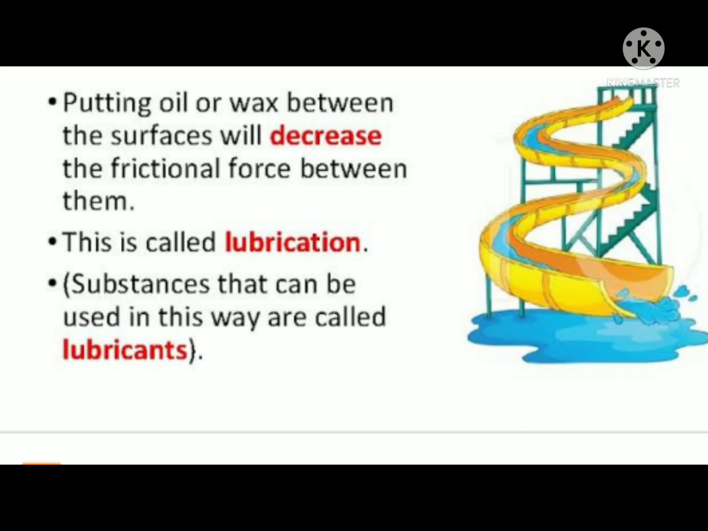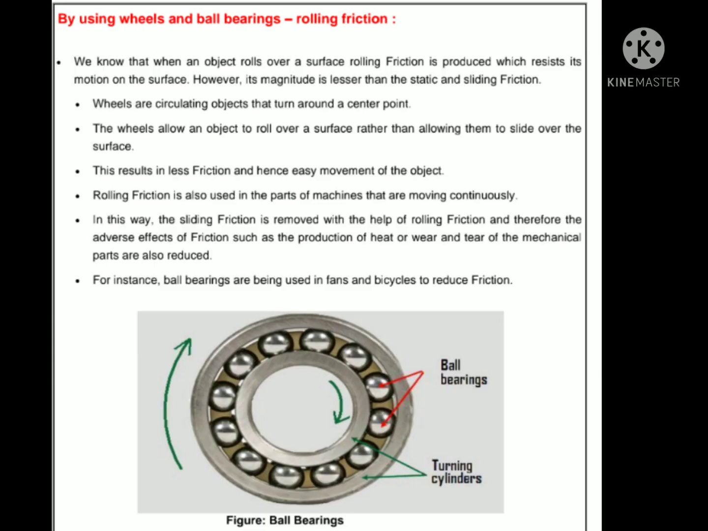Students, some more information on wheels and ball bearings. Example of rolling friction. In this picture, students, write down points in your notebook. We know that when an object rolls over a surface, rolling friction is produced which resists its motion on the surface. However, its magnitude is lesser than the static and sliding friction.